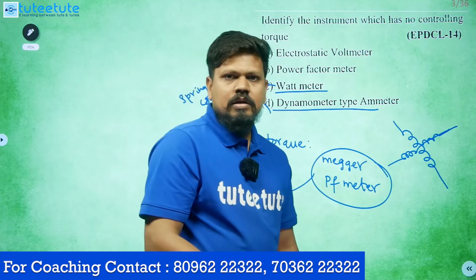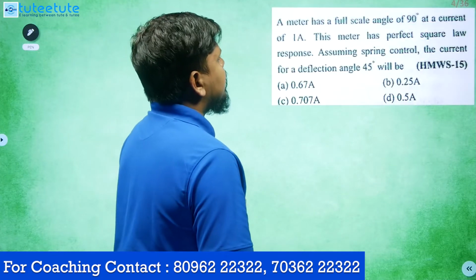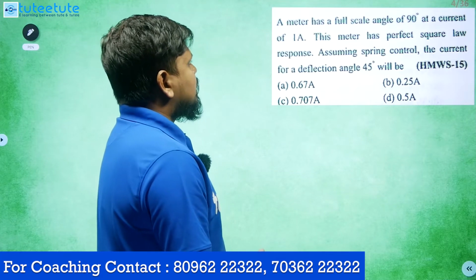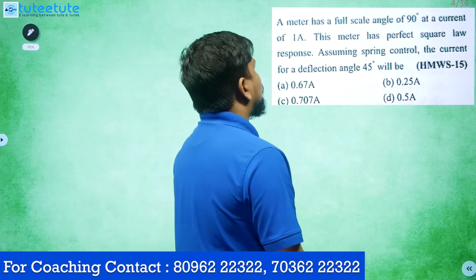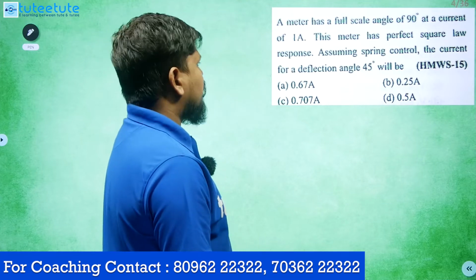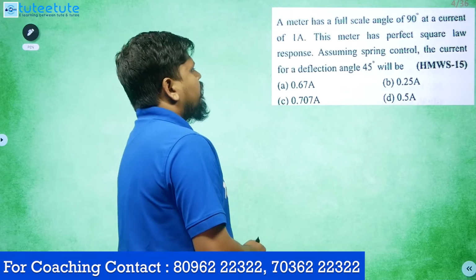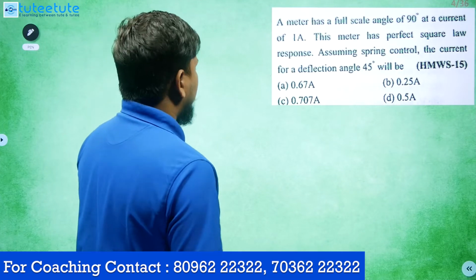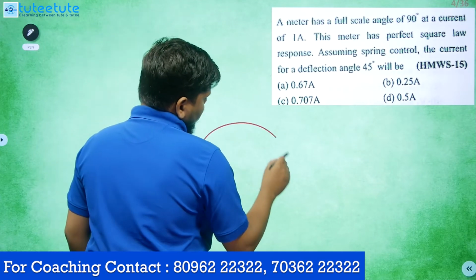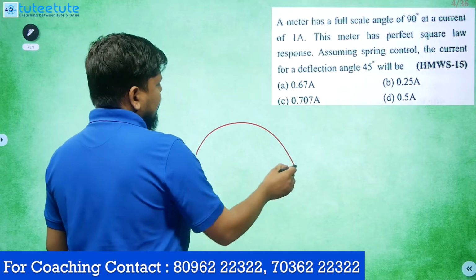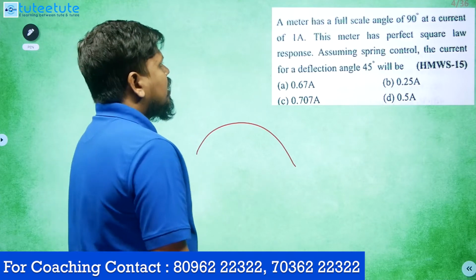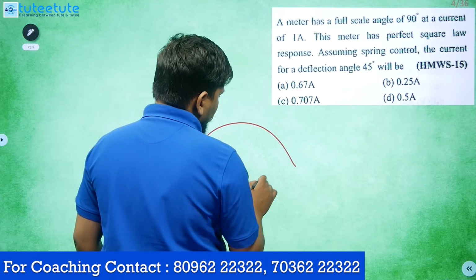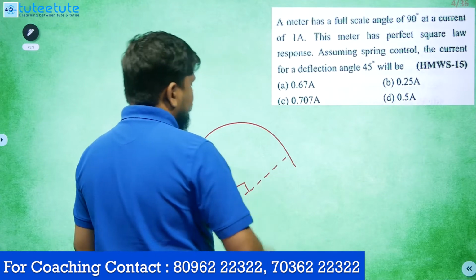Let's see another question. A meter has a full scale angle of 90 degrees at a current of 1 ampere. This meter has a perfect square law response. Assuming spring control, the current for a deflection angle of 45 degrees will be? The complete scale is 90 degrees, for example from here to here.